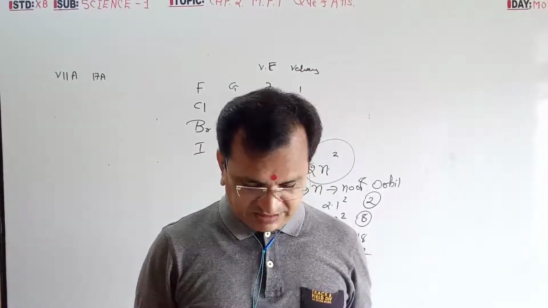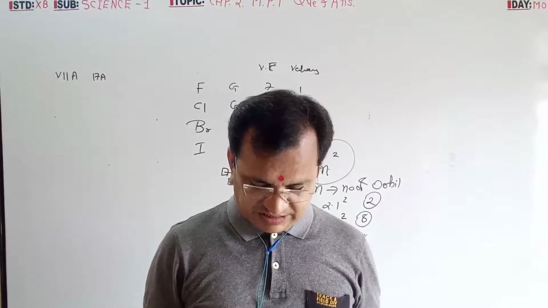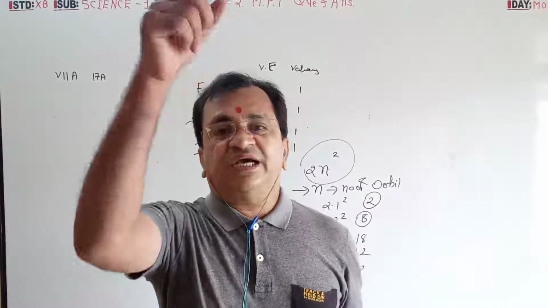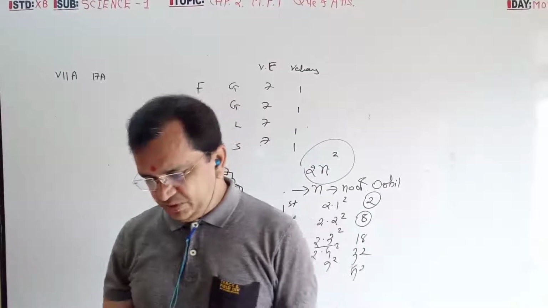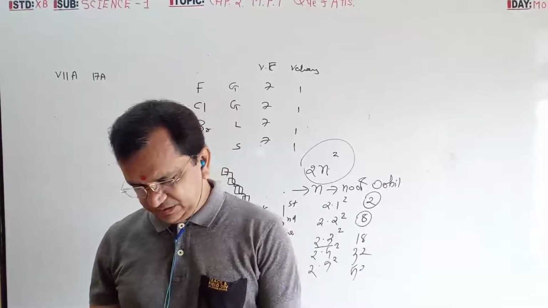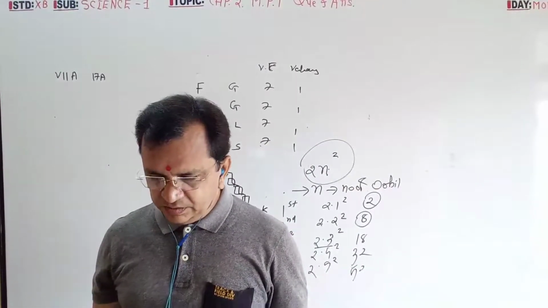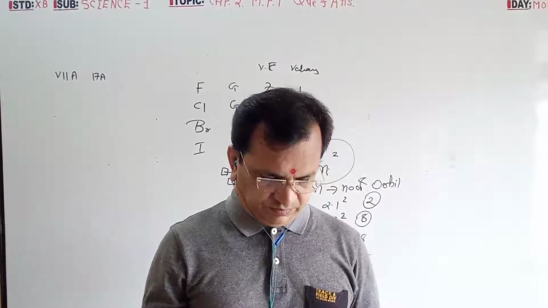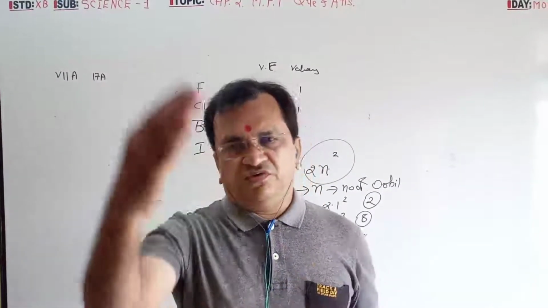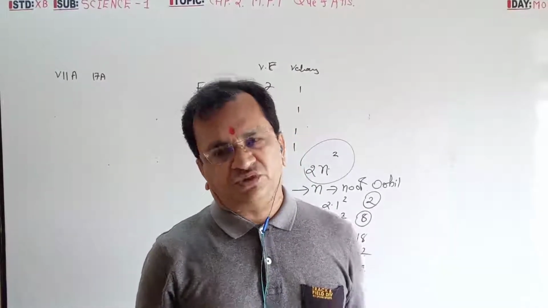Don't misunderstand. The family of metals having the valency 2: the second group, all have valency 2. So from the second group you can write magnesium, calcium, strontium, barium, radium, with 2 electrons in the outermost orbit.